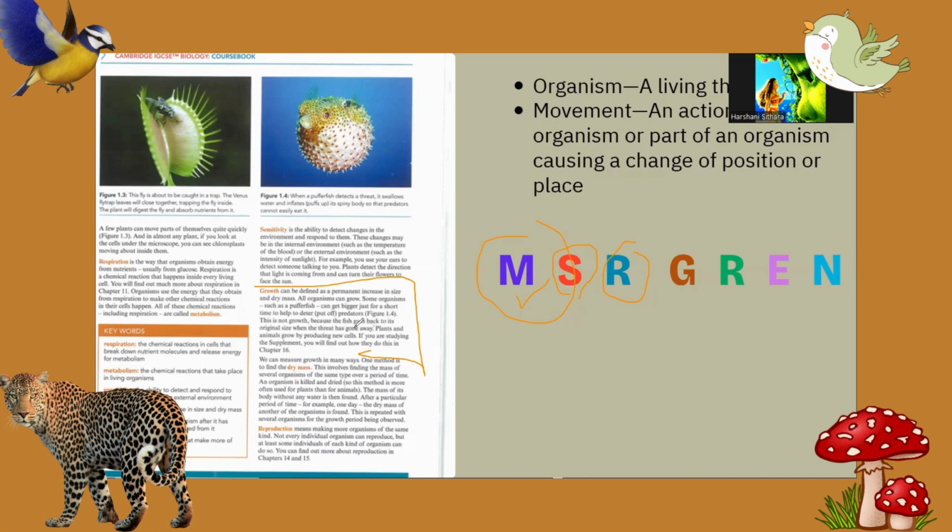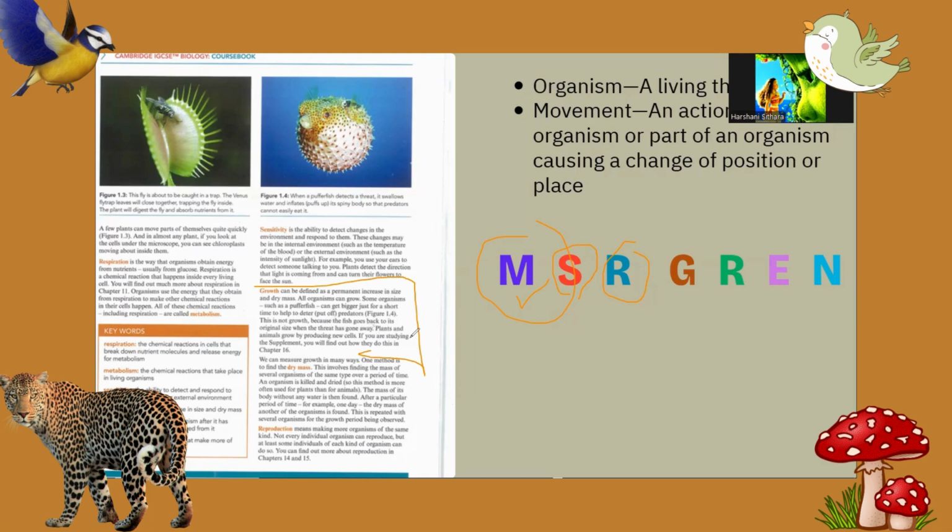When the threat goes away, it returns to normal. Plants and animals grow by producing new cells. Plants, for example, produce new cells for their growth.